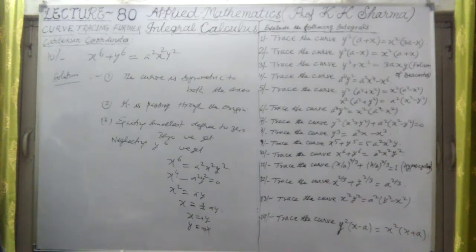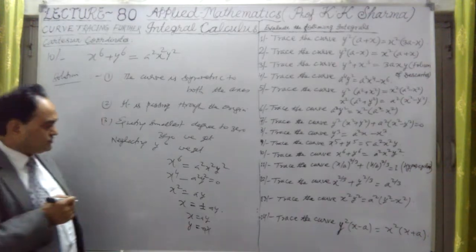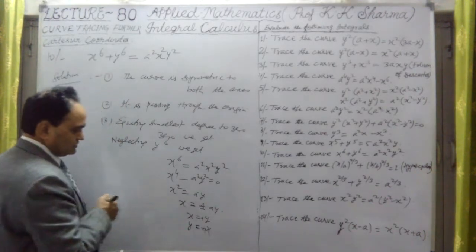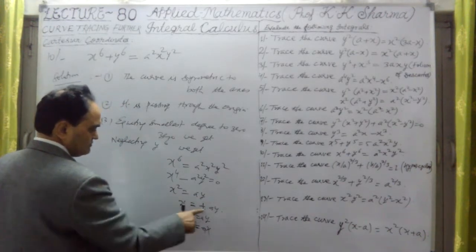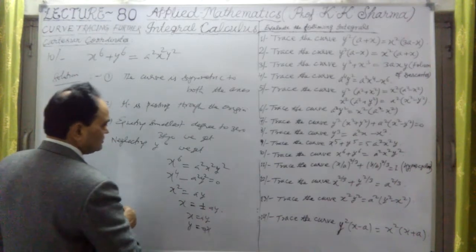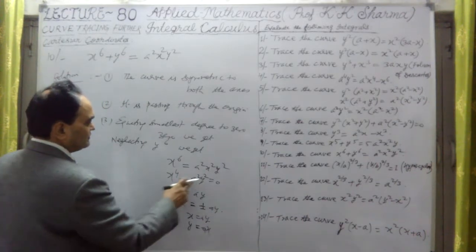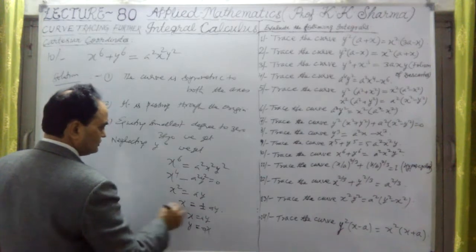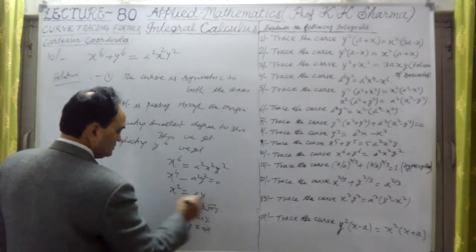Now, so y equal to x and x equal to y. So what are the points here? Let me solve for the points. If I solve it for y equal to x equal to this, under root a by, so this is under root a by. For x^4 we found this is a by 1, x equal to under root a into y.